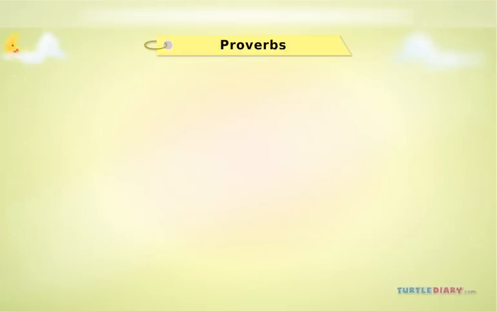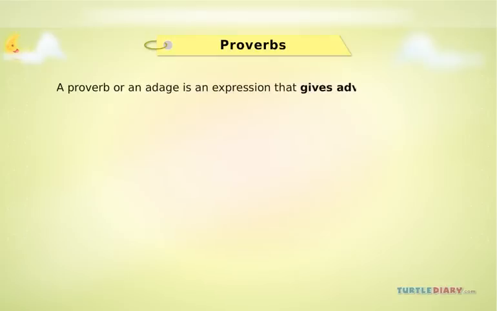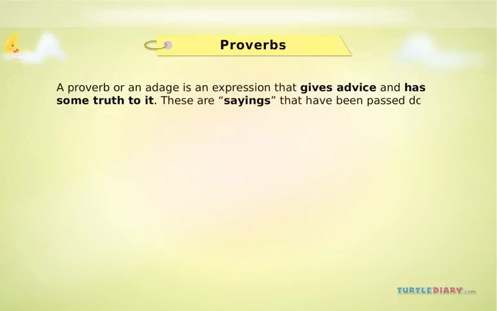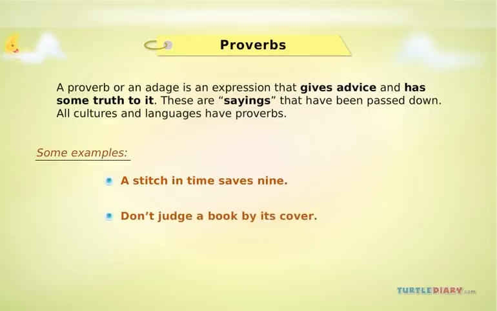Proverbs. A proverb, or an adage, is an expression that gives advice and has some truth to it. These are sayings that have been passed down. All cultures and languages have proverbs. Let's look at some examples in the English language.